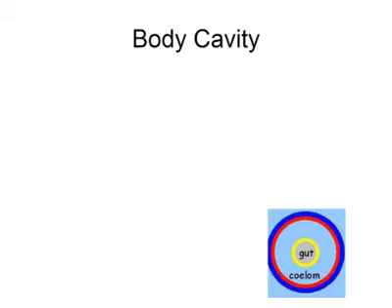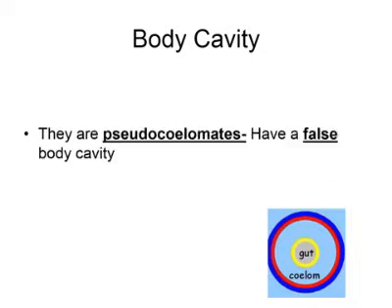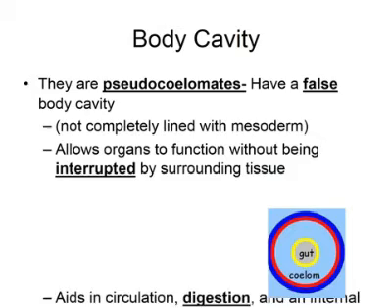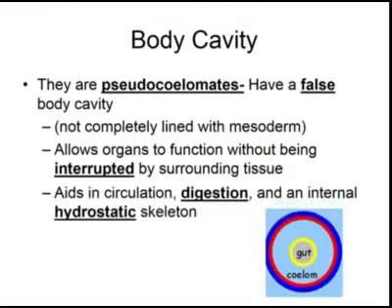For their body cavities, they are pseudocoelomates, so they have a false body cavity. That round layer is just one layer of mesoderm. They have a pharynx for feeding, and the pharynx is something that they can protrude out of around their coelom. They're not completely lined, which allows their organs to function without being interrupted by the surrounding tissue. Their pseudocoelom aids in circulation, digestion, and acts as a hydrostatic skeleton. So it gives them a little internal structure without having bones.